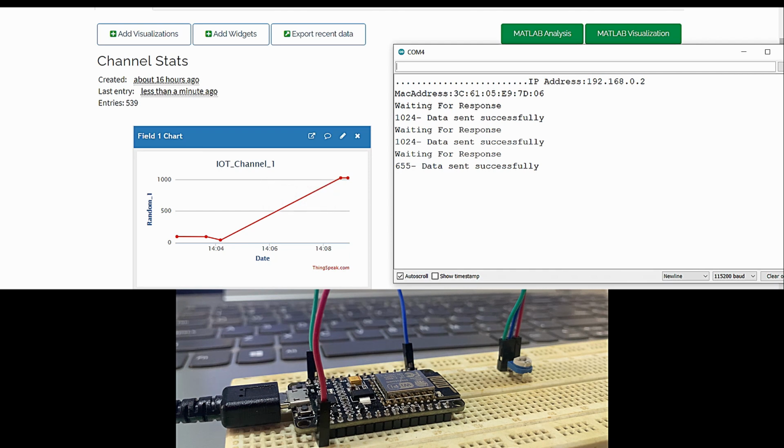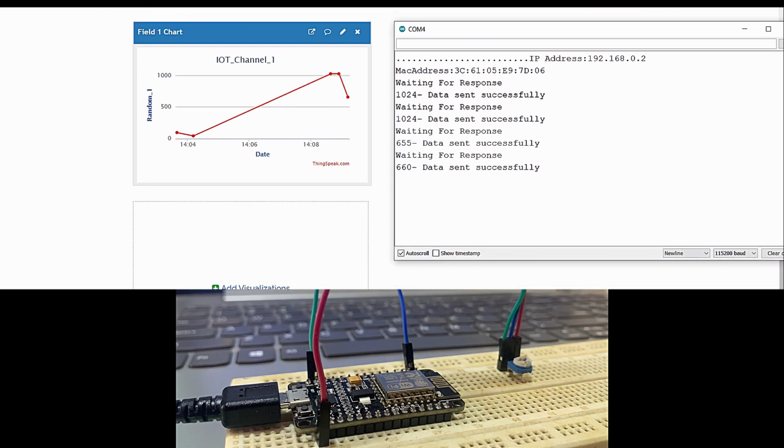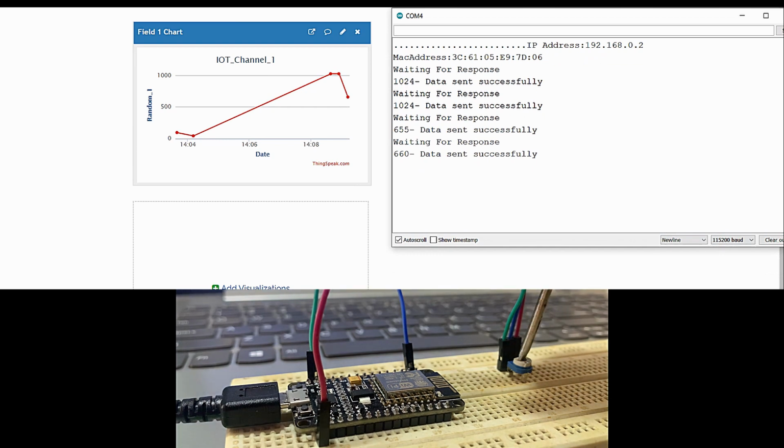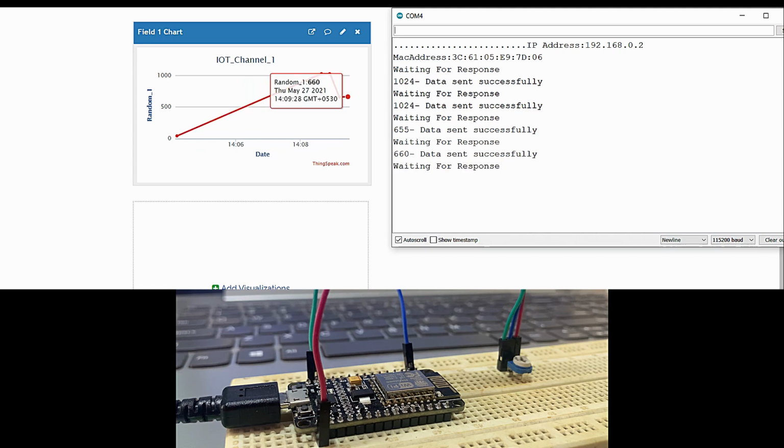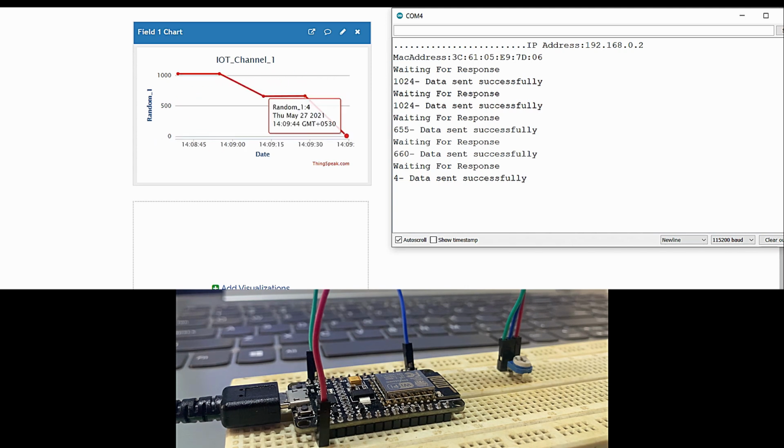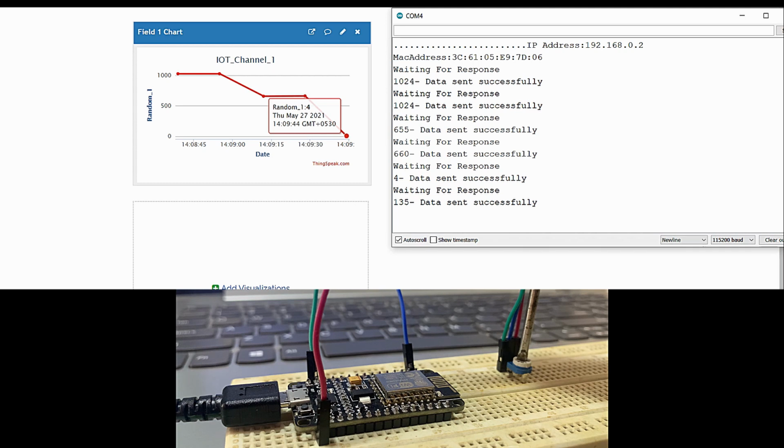So now this value will be loaded to the field right over here. You can see 655 has been loaded. And now when I try to move the knob towards the extreme ground end, I will receive the value 0, right? So let's try to see the value 0 right over here. Now you can see the value 4 is transmitted, which is nearly a minimum value nearing 0. And when I rotate the knob to any of the intermediate positions, I will get an intermediate value.